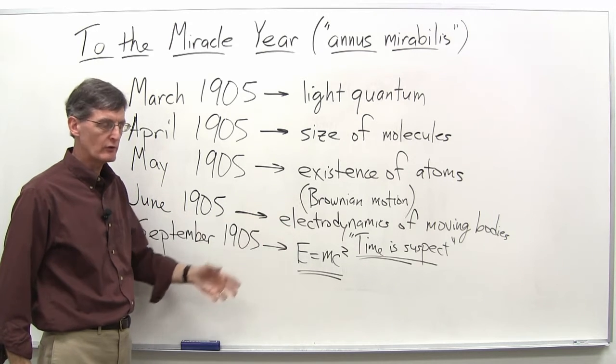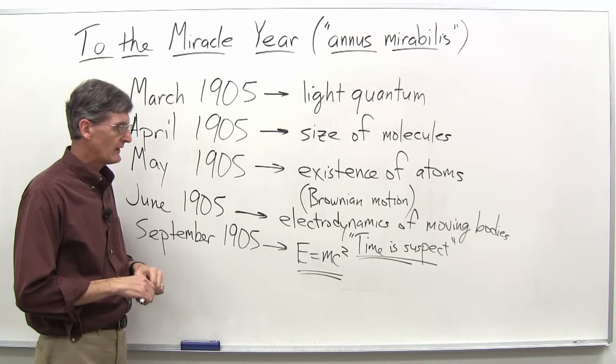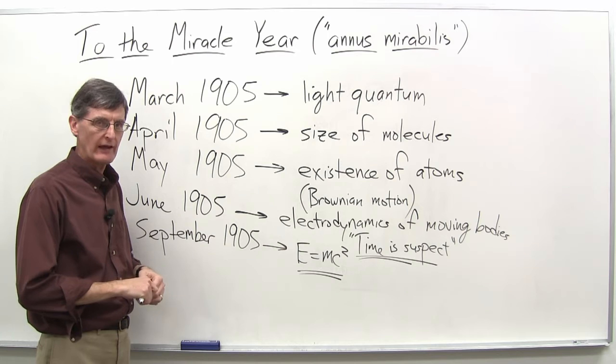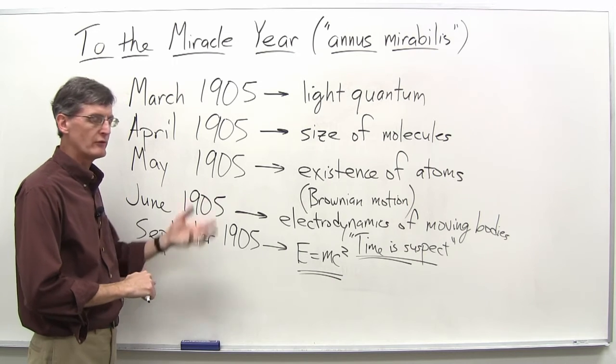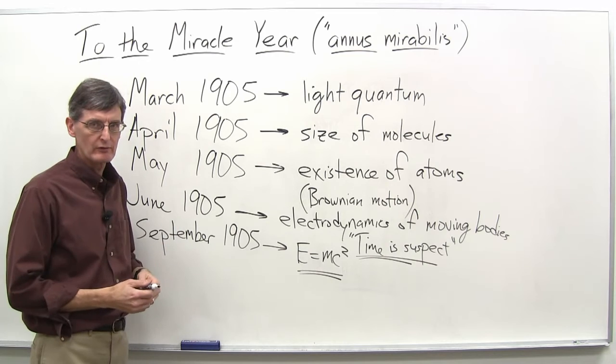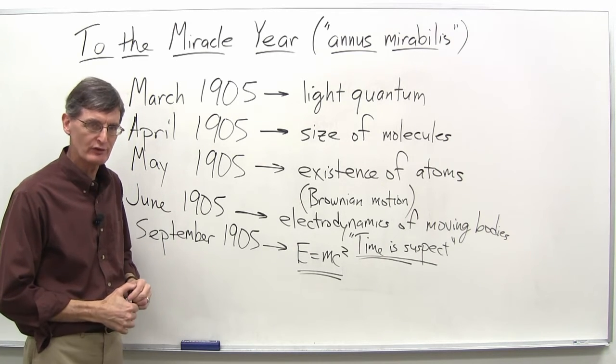So later on in the course, near the end, we'll look at that, see how Einstein responded, and see what happened in later years after his miracle year, which certainly rivals Isaac Newton's miracle year for its miraculousness, I guess you could say.